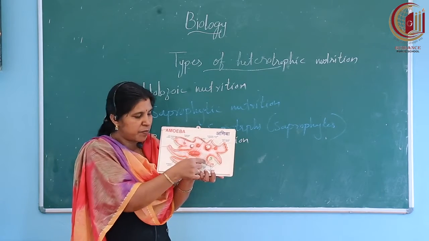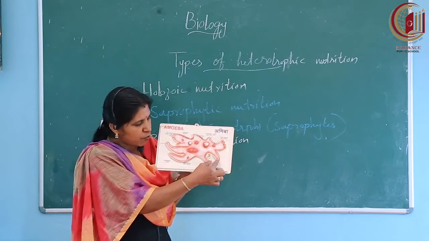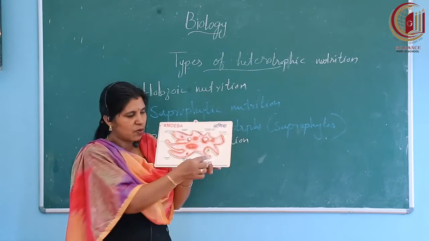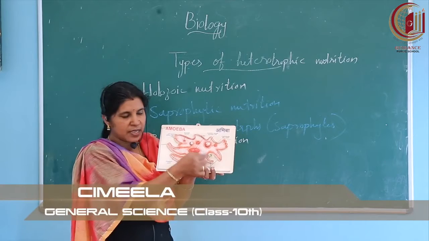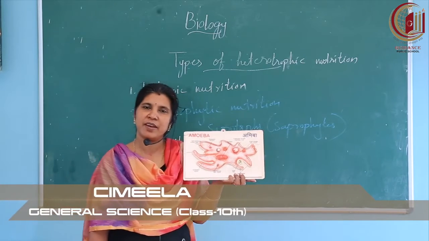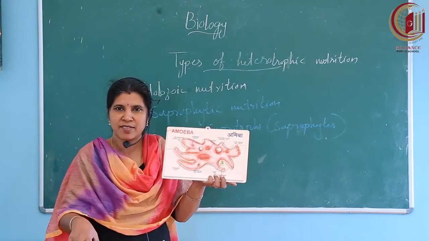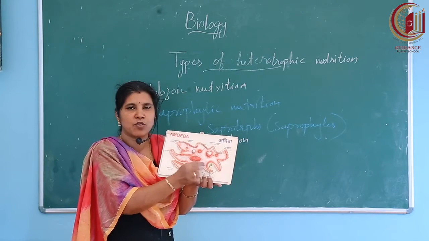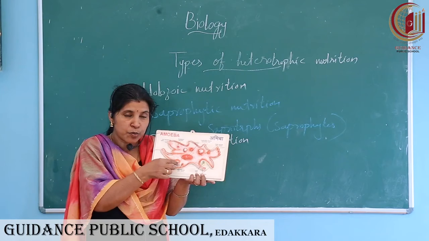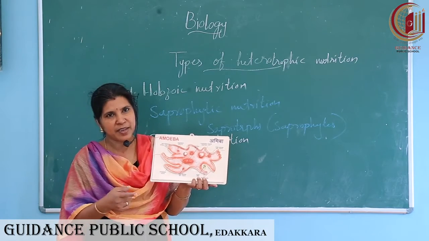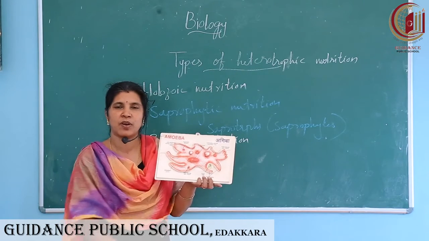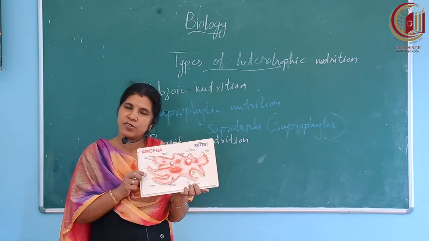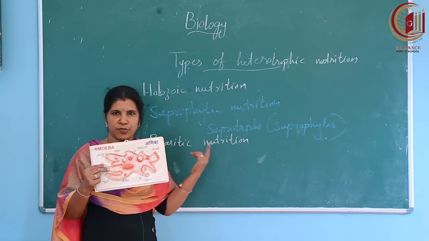When amoeba meets a food particle, the pseudopodia will be taking the food item inside, engulfing, keep the word in mind, engulfing the food item and forming a round structure. It means forming a vacuole. Then in the vacuole, the food will be digested. The digestion takes place inside the vacuole. After digestion, the cytoplasm is absorbing the food. Digested food will be absorbed by the cytoplasm and the remaining undigested food will be thrown out from the body. So in unicellular organisms also we can see the heterotrophic mode of nutrition.